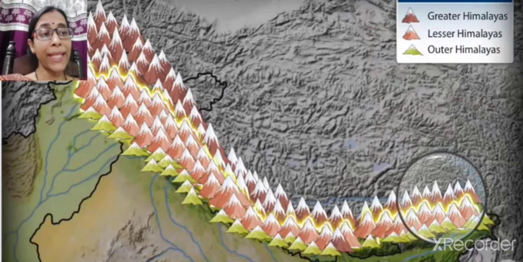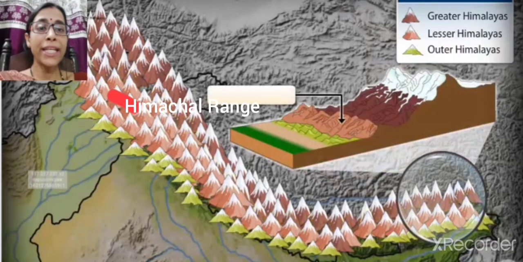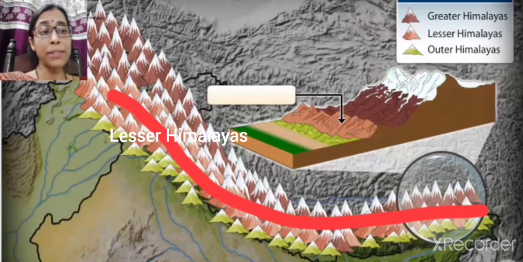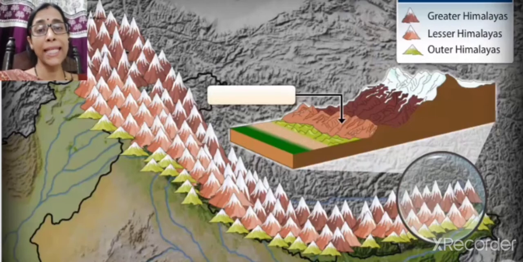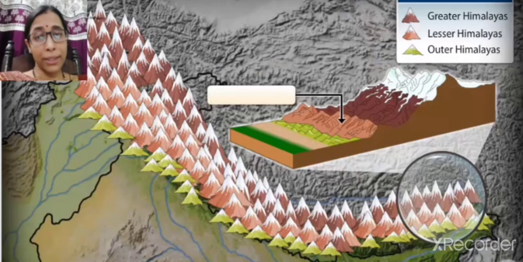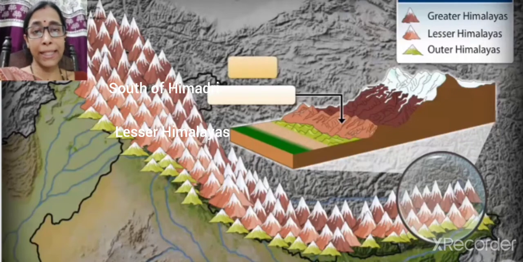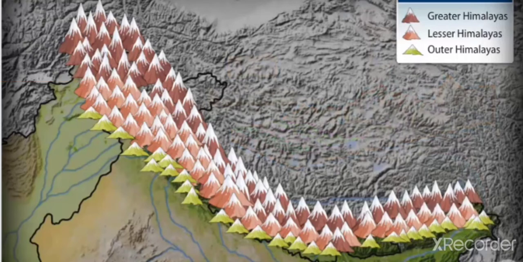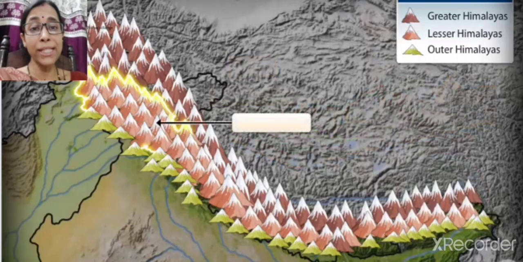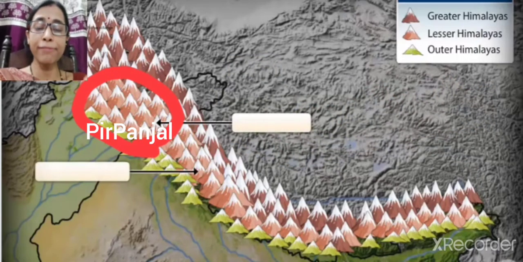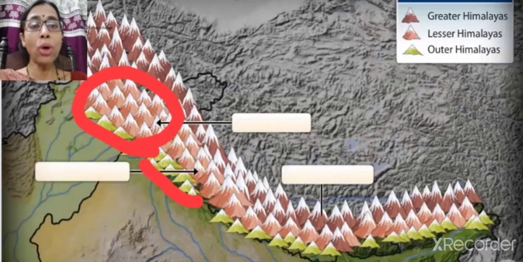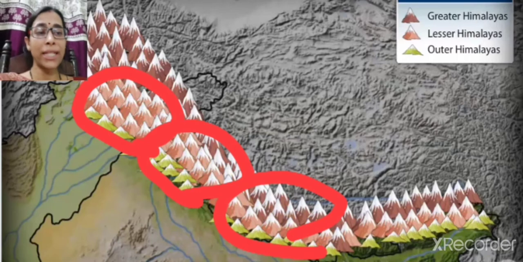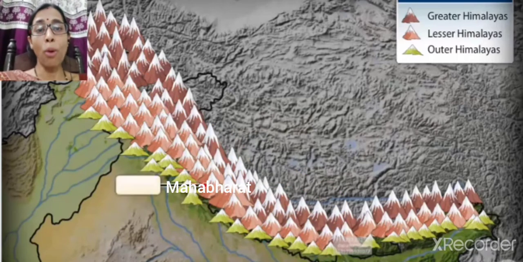And the middle range is known as the Himachal range, and it is also known as the lesser Himalayas because the height of these peaks is lesser than the Himadri. Its height varies from 3,700 meters to 4,500 meters. Its important ranges are the Pir Panjal range in Kashmir, it is very important, remember this one. Then the Dhauladhar range in Himachal and the Mahabharat range in Nepal. These three are the prominent ranges.